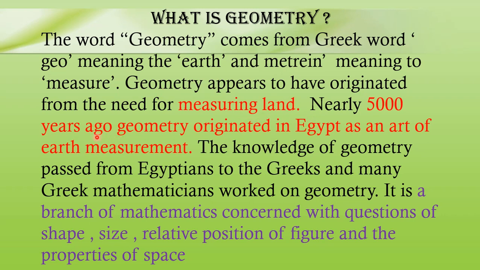Nearly 5000 years ago, geometry originated in Egypt as an art of earth measurement, and the knowledge of this geometry passed from the Egyptians to the Greeks, and many Greek mathematicians worked on geometry. So now we can say this is the branch of mathematics that deals with the questions of shapes, size, relative position of figures and the properties of space.